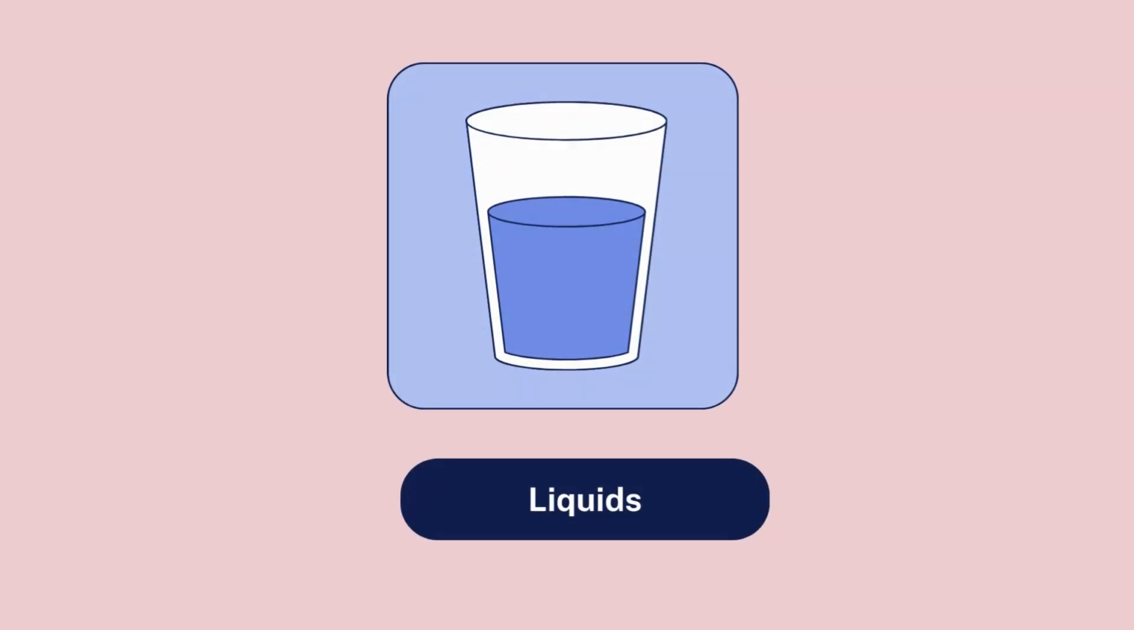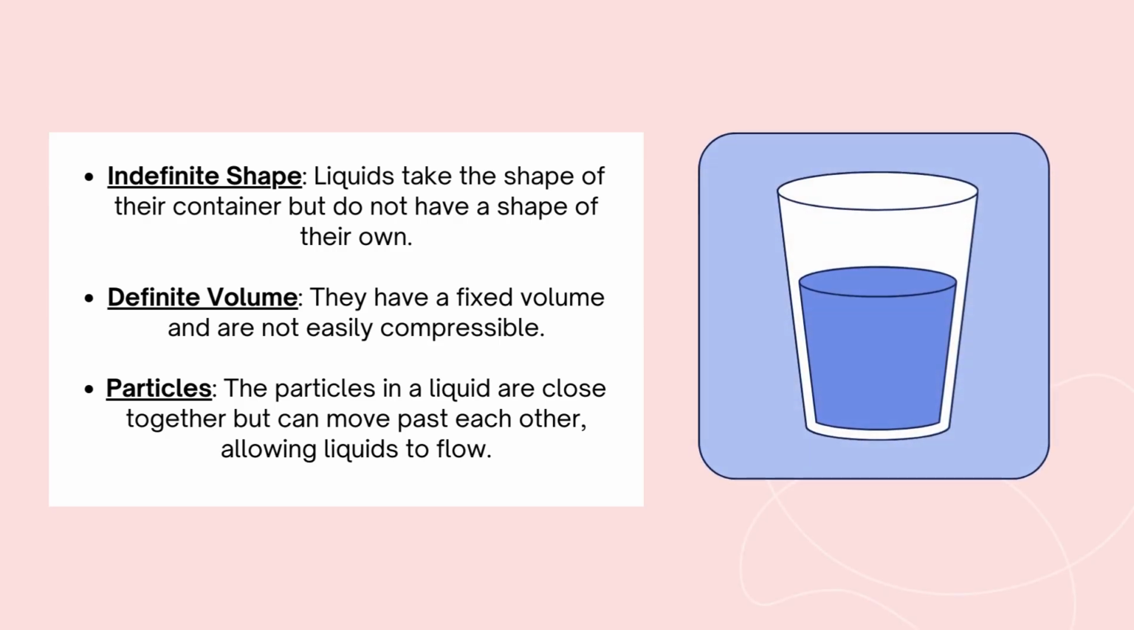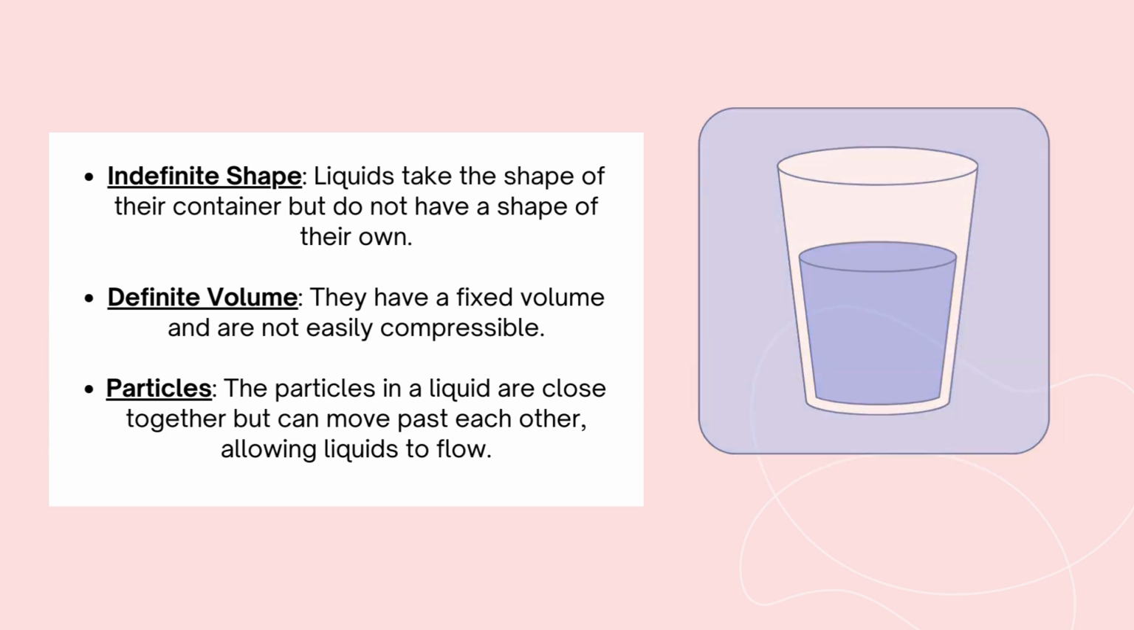Liquids. Indefinite shape: liquids take the shape of their container but do not have a shape of their own. Definite volume: they have a fixed volume and are not easily compressible. Particles: the particles in a liquid are close together but can move past each other, allowing liquids to flow.